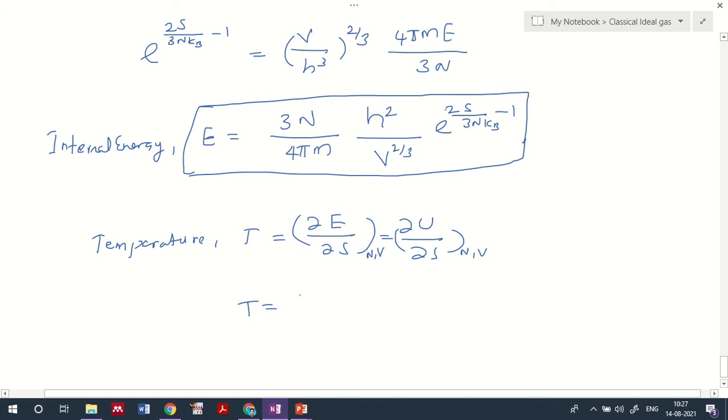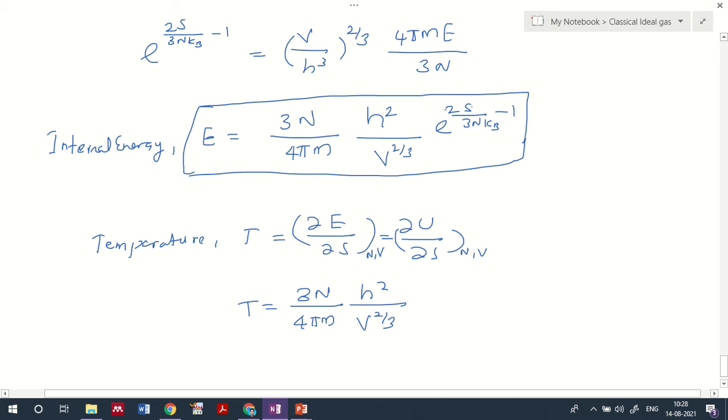When you do the analysis, the number of particles is constant, so 3n by 4 pi m is a constant term, and h square by v raised to 2 by 3 is also a constant, where v is constant. Then we have to differentiate e raised to 2s by 3nkB, where entropy s is there.